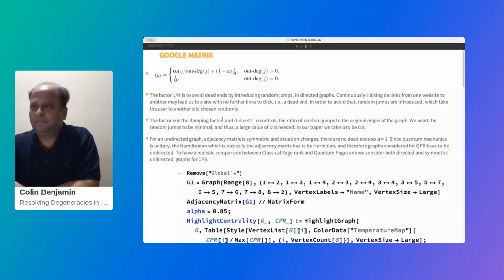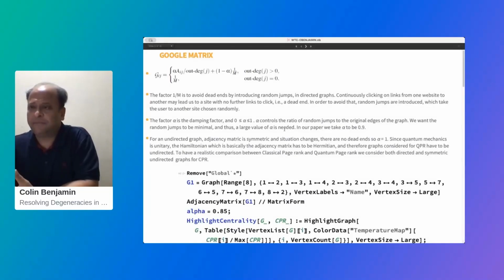Now the factor alpha, which we choose here, is the weight of the ratio of the random jumps relative to the original edges of the graph, and it can be minimal. Generally alpha is chosen to be large, around 0.9 or 0.85, and that works for any directed graph.